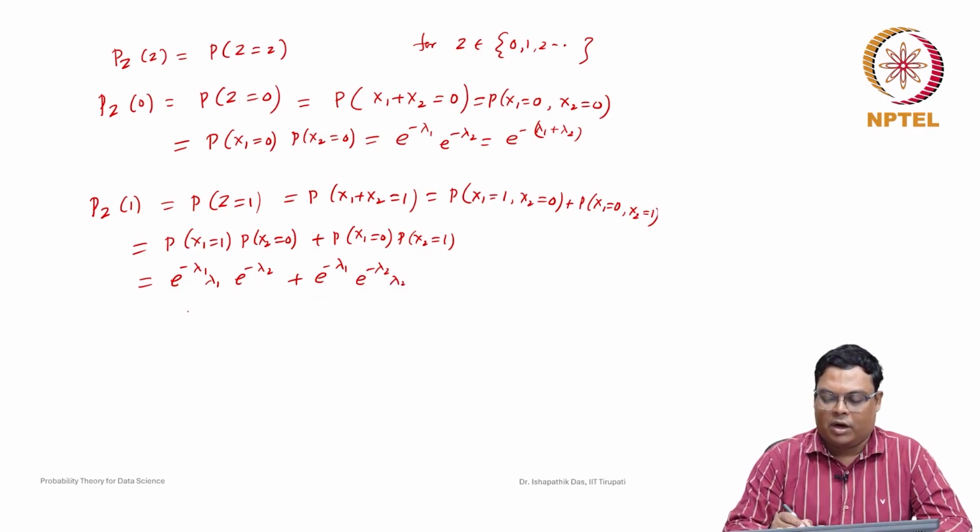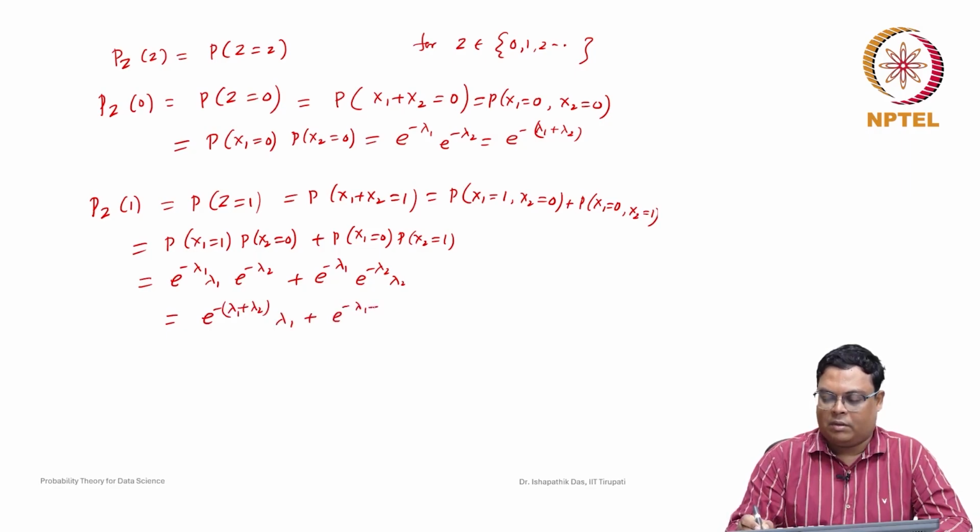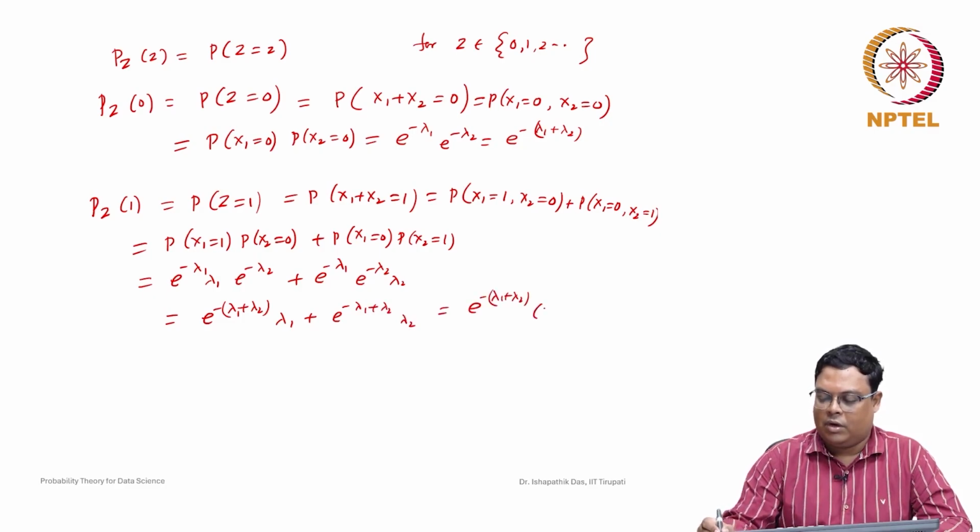So finally what we got? This is e to the power of minus (lambda 1 plus lambda 2) times lambda 1, plus e to the power of minus (lambda 1 plus lambda 2) times lambda 2, which is e to the power of minus (lambda 1 plus lambda 2) times (lambda 1 plus lambda 2). So this is what we found.